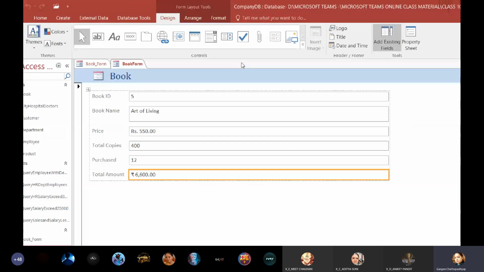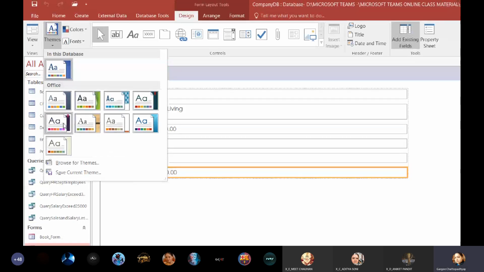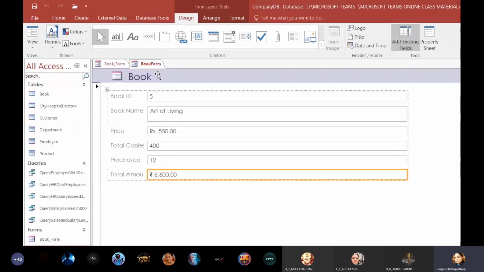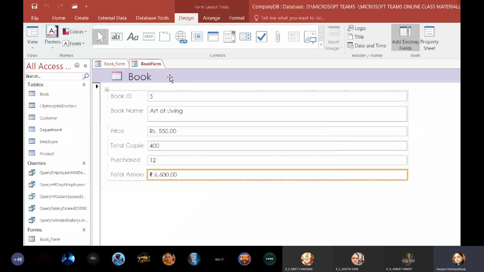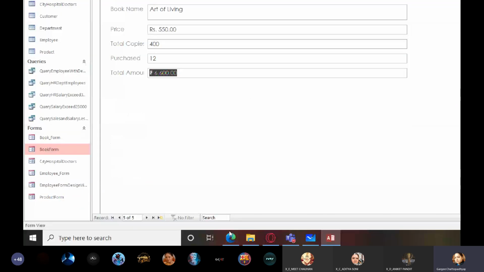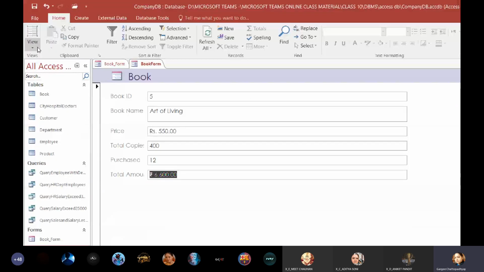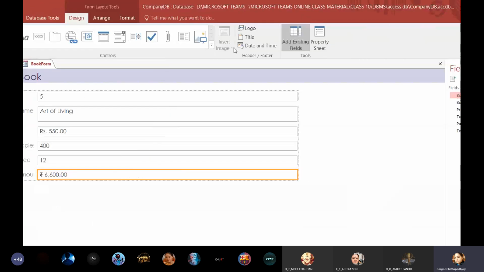So firstly, let us come to this. You can change the theme of it. Suppose I want to change the theme to this. So I've changed the theme and you can see it takes up a nice color, that is a purple color over here. If I just change the view to form view, you can see that not much is visible over here. So we are going to add certain other things.